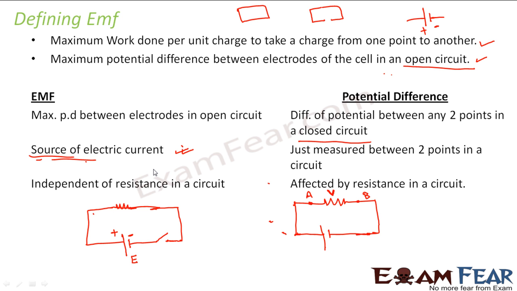Whereas EMF is the potential difference between the electrodes of the cell in an open circuit. In open circuit there is no current flow, so it really doesn't matter how many resistances are present in the circuit. It even doesn't matter whether resistance is there or not, right? So EMF is concerned only about the cell. It has nothing to do with what is happening outside. Whereas potential difference is related to the entire closed circuit. It can be measured between any 2 points in that closed circuit. So it gets affected when some resistance is added or the value of resistance is increased or decreased in a circuit.